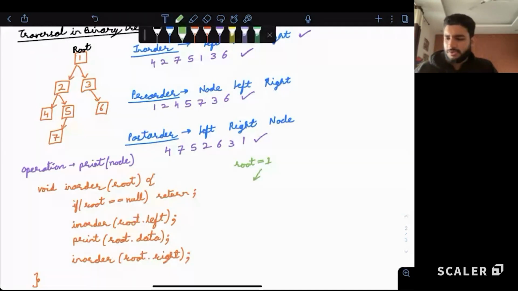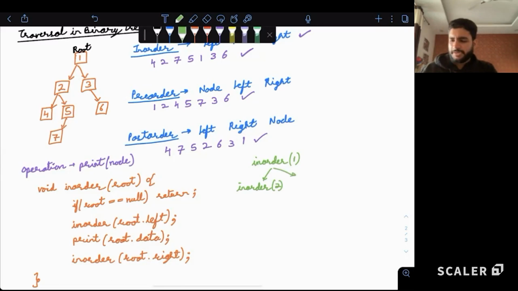So from the function call inorder 1, we made a function call inorder 2. There are some statements which we have not yet executed, the print and inorder of the right subtree.